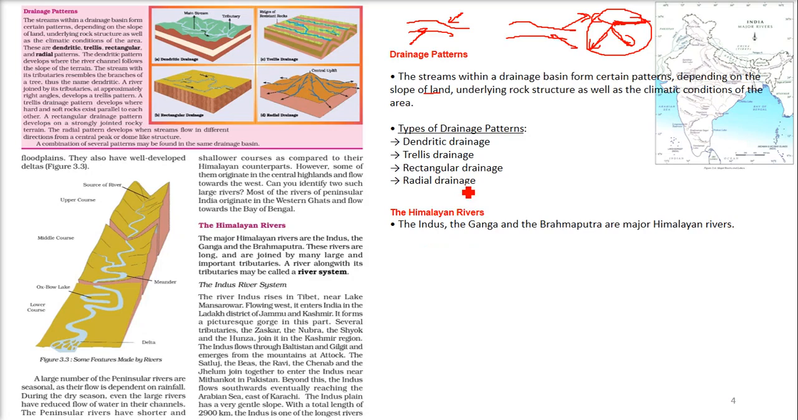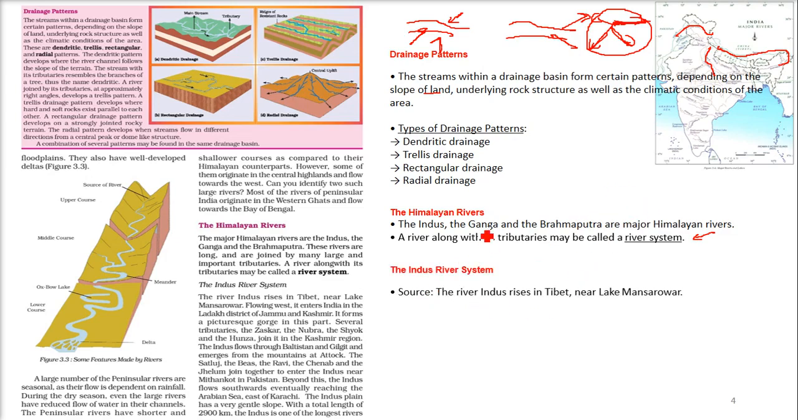Now coming to the Himalayan rivers: the Indus, the Ganga and the Brahmaputra are the major Himalayan rivers. Indus here, Ganga here, and this is the Brahmaputra. A river along with its tributaries, as I showed you, is called a river system. You have to remember this. What is a river system? A river along with its tributaries is a river system.